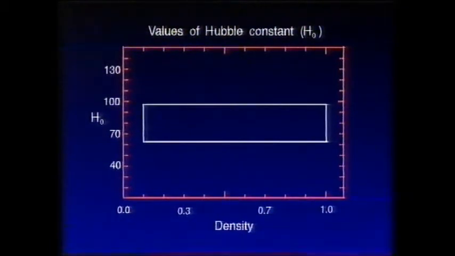Well, I suspect the answer lies in the theory of the Big Bang itself. Although theorists like to have a high density of the universe, observationally there's no evidence for it. If you plot the allowed values of H0 and the allowed values of the density, you get a box that looks a bit like this: H0 ranging from 70 to 100 and the density from 0.1 to 1. Now, if you put up the lowest age of the oldest star in our galaxy, you can see that the two areas intersect at a low density. So that's one solution. Alternatively, we could go back to Einstein's original theory and introduce the cosmological constant, which would then allow us to have both a high density universe, a high value for H0 and old age.